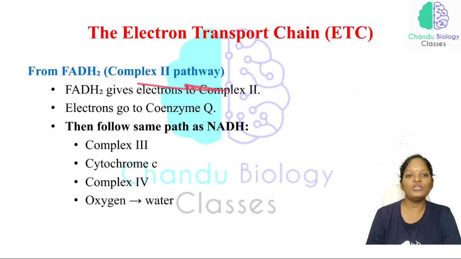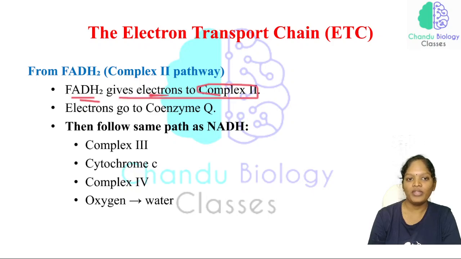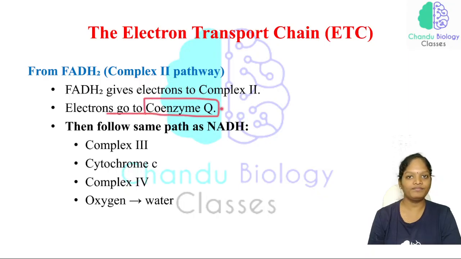Complex 2 receives electrons from FADH₂. FADH₂ gives the electrons to complex 2, and the electrons go to coenzyme Q.